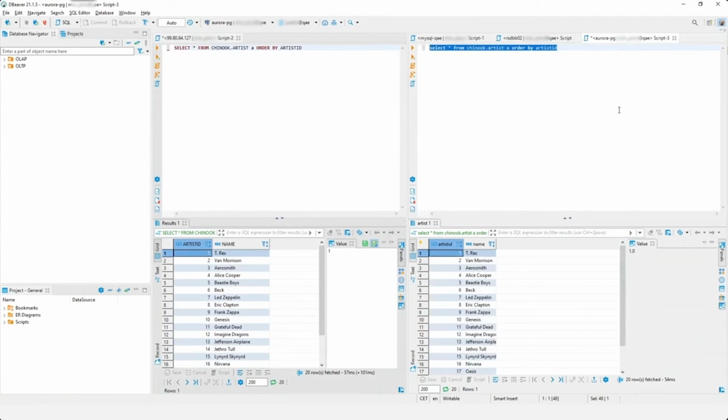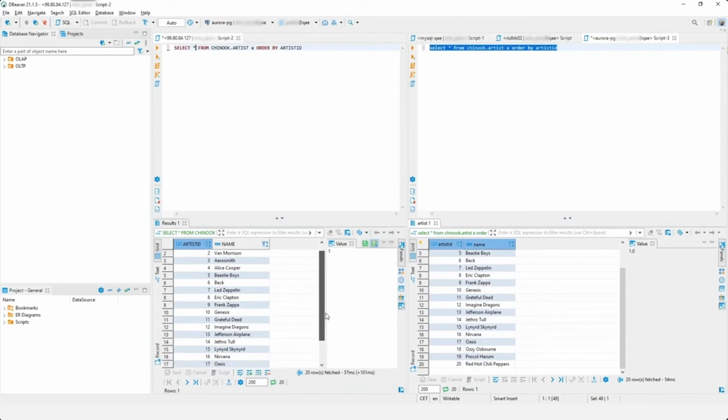Let's see my destination, which is Aurora Postgres. Here you can see all my tables have been successfully moved. It looks exactly identical to the source database, which means I've been able to move everything over to my target in AWS. With that, this is, again, as I said, a very simple